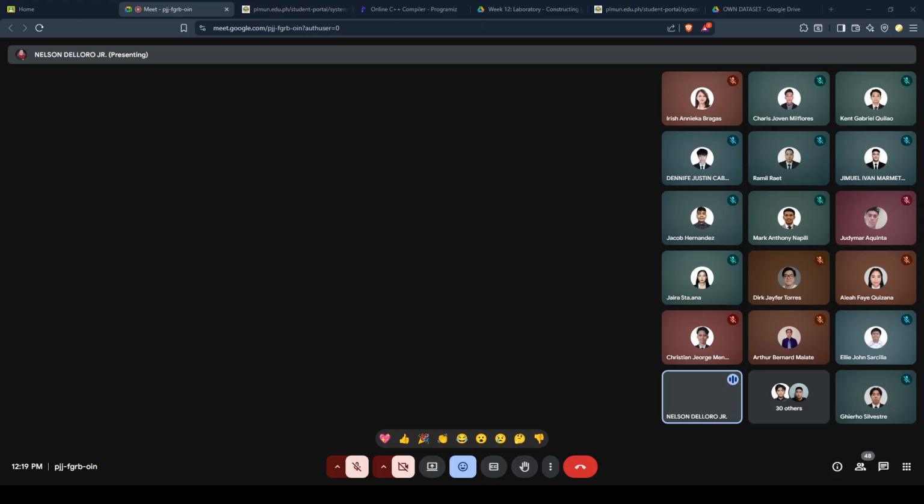On computational semantics, this focuses on the meaning of language and involves methods such as word embedding, representing words as vectors in a continuous vector space, capturing semantic relationships between words. Examples are Word2Vec, GloVe, and FastText. Semantic role labeling is identifying the roles of words and phrases in a sentence, such as agent, patient, and instrument. Then knowledge graphs represent information in a structured form, capturing entities and their relationships. So this is computational semantics.